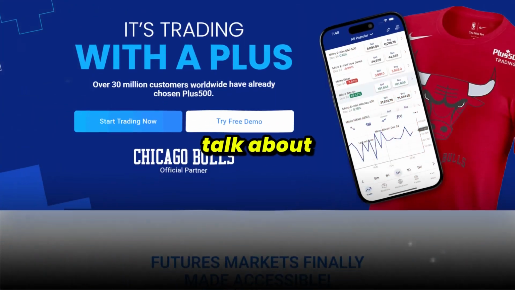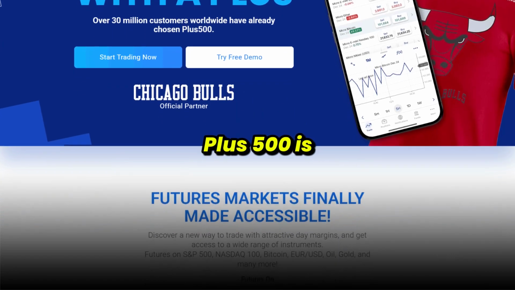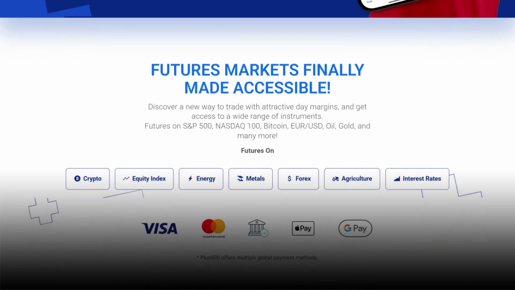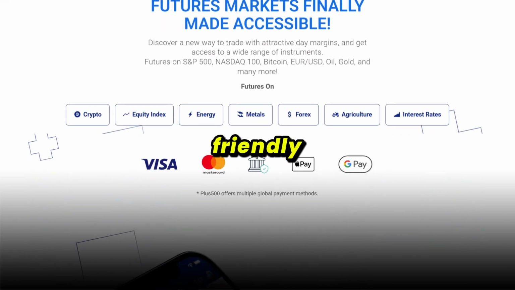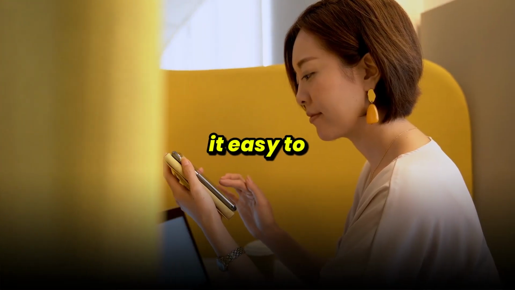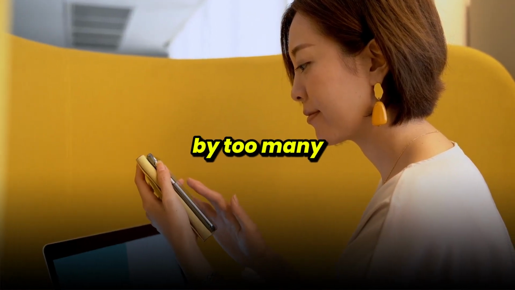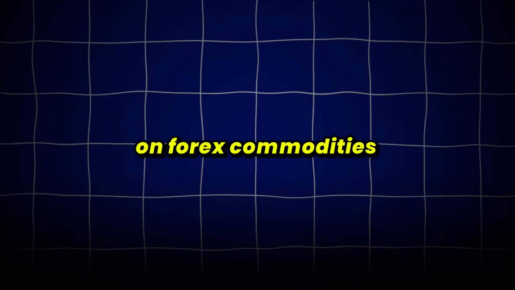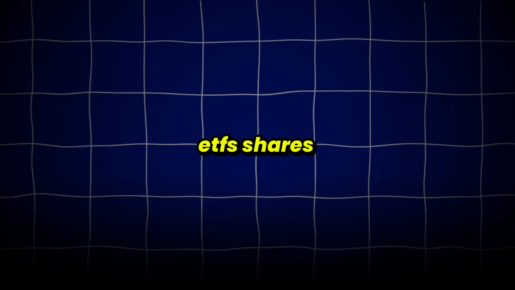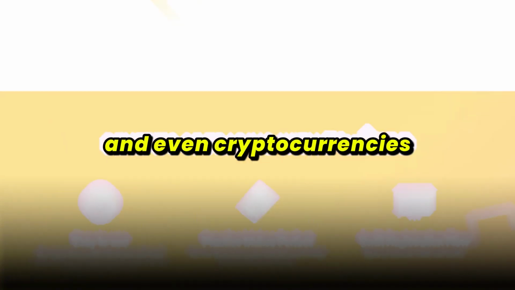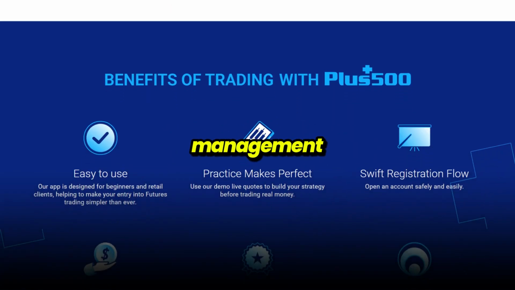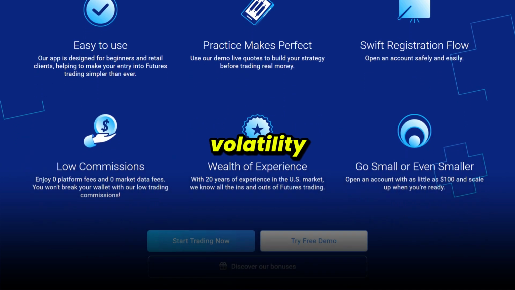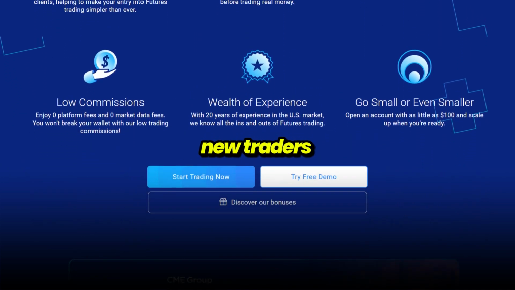First up, let's talk about Plus500. Plus500 is a CFD broker designed around simplicity and accessibility. The platform is very beginner-friendly, with a clean, intuitive interface that makes it easy to place trades without being overwhelmed by too many features. With Plus500, you can trade CFDs on forex, commodities, indices, ETFs, shares, and even cryptocurrencies. A big advantage here is risk management. Features like guaranteed stop-loss orders help protect against sudden volatility, which can be especially useful for new traders.